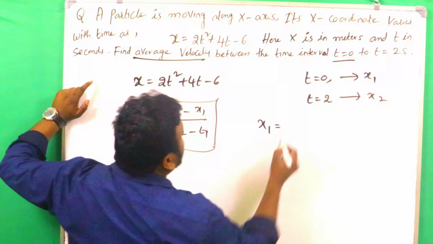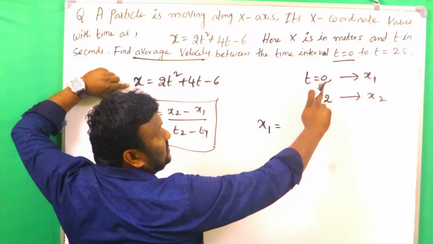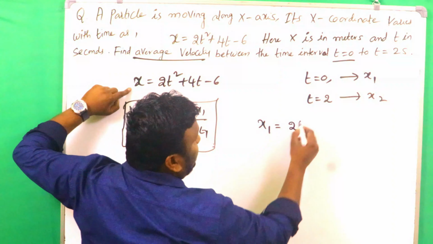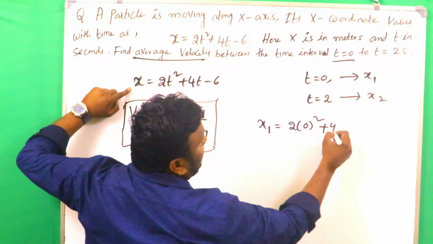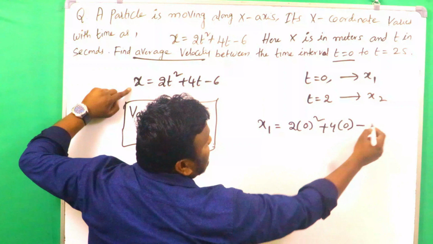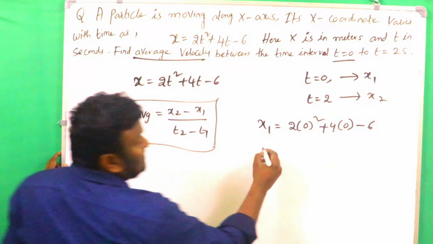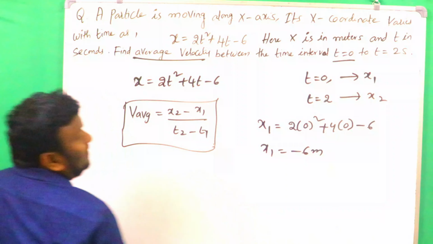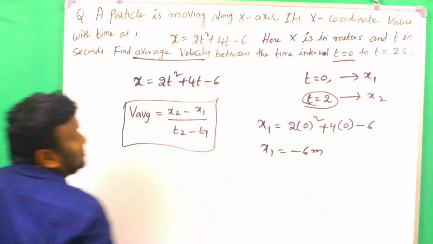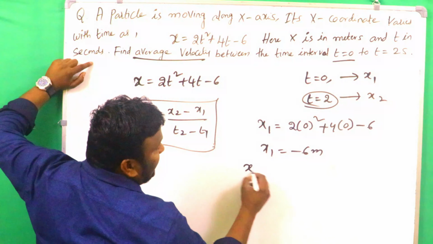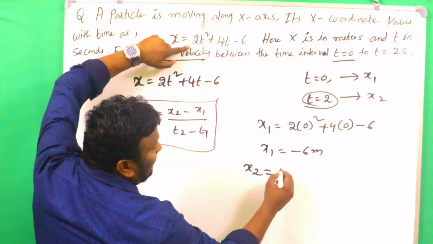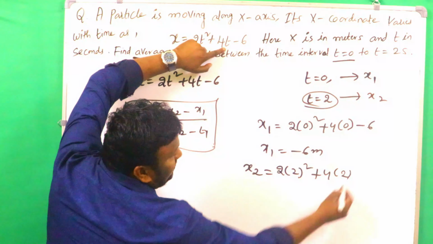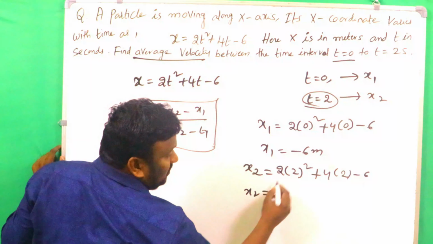So x1: when the time is 0 seconds, we have to substitute t = 0 in the given equation. x1 = 2 × 0² + 4 × 0 − 6. Then obviously x1 is what? −6 meters. Similarly, when the time is t = 2 seconds, that is x2. Again we have to substitute the t value: 2 × t² + 4 × 2 − 6, where the t value is 2. Then x2 is what?